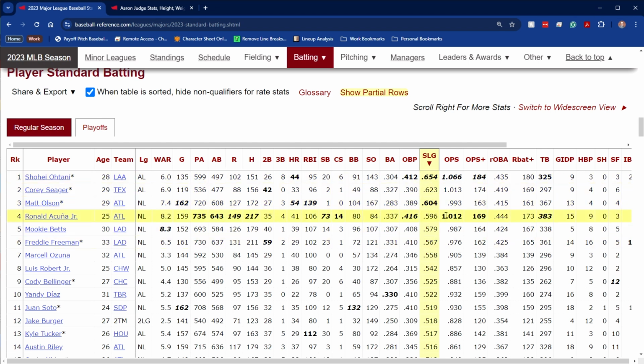Next, we have OPS. And some of these are just ways of trying to measure player value in different ways. Batting average was the OG in that case, because batting average was like, oh, it measures how often you get hits, but it didn't factor in all the times that a player walked. He was patient enough to walk and get on base that way. So on base percentage came around that factored in walks and that kind of thing. And then you had slugging that measured power.